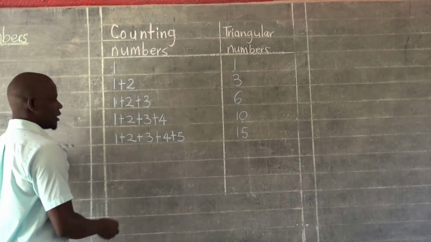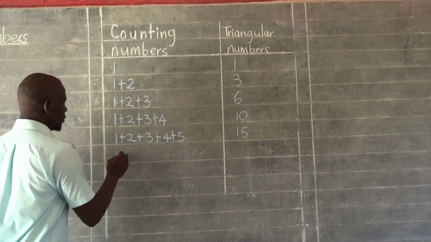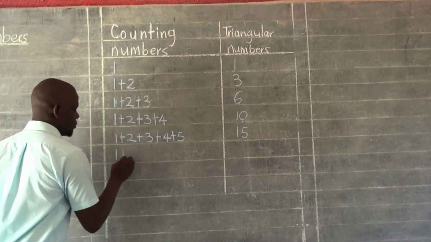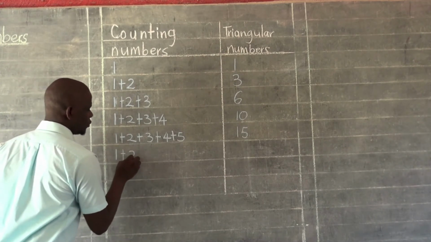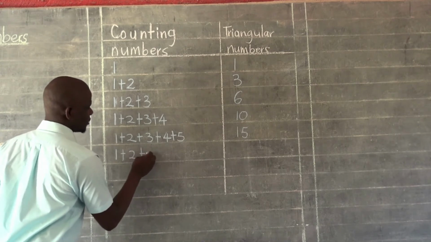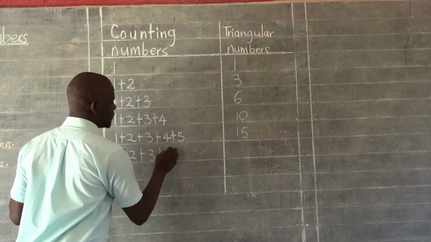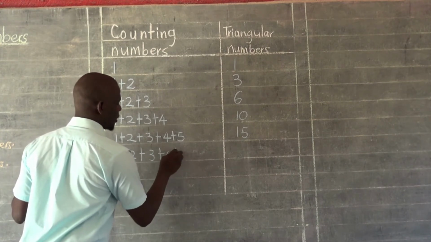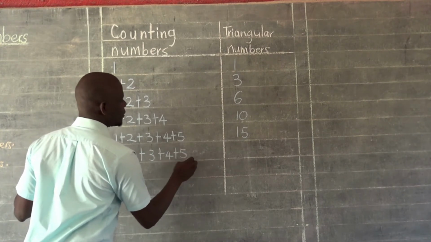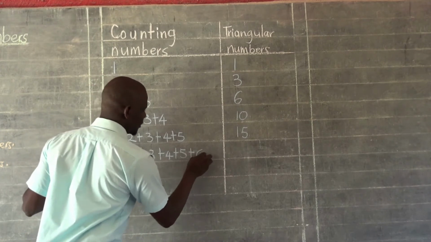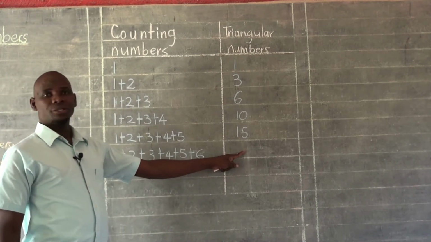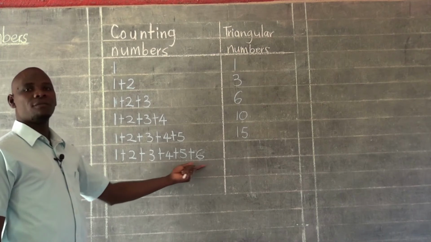Let's continue and we find more of them. We shall say 1 plus 2 plus 3 plus 4 plus 5 plus 6. Still, to get the number we are going to write here, we are going to find the sum of these.